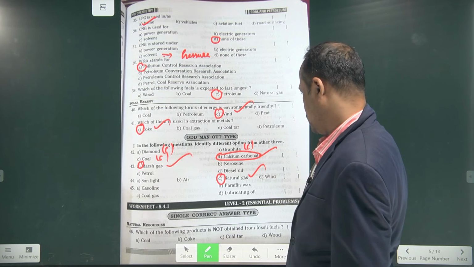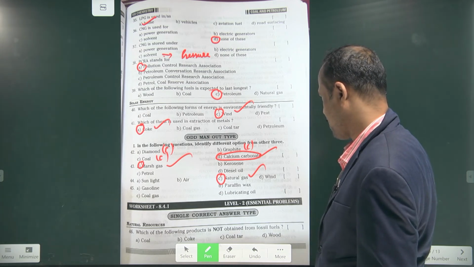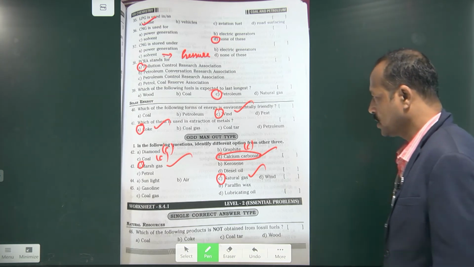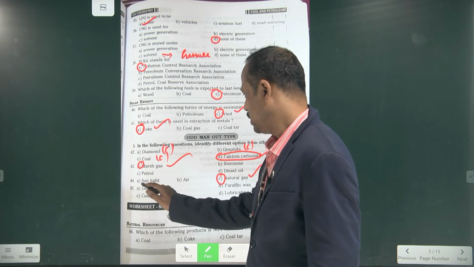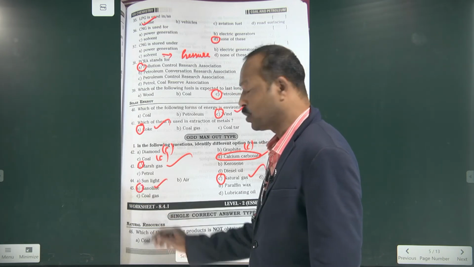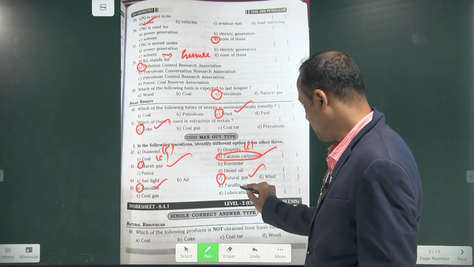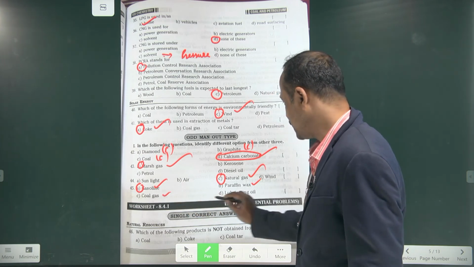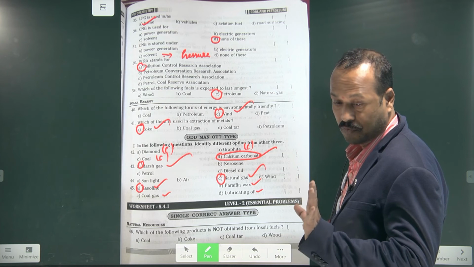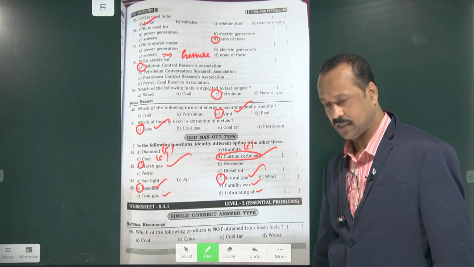Gasoline is the right answer, because gasoline is obtained from petroleum. But paraffin wax, coal gas, and lubricating oil we can get from the processing of coal. Is this clear?